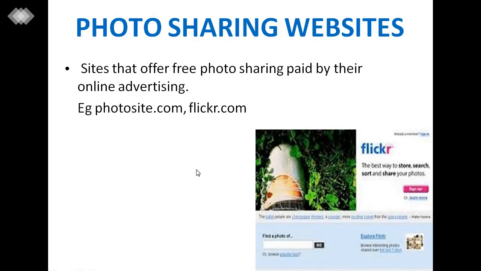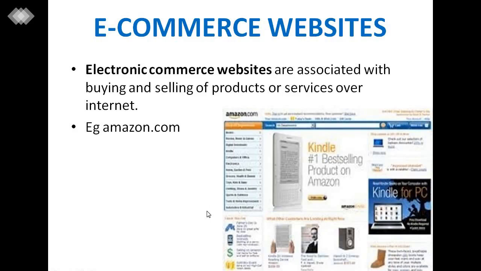Some photo sharing websites offer free photo sharing and are paid for by their online advertisements, like photosite.com and flickr.com. Now, e-commerce websites. Some e-commerce websites are associated with buying and selling of products or services over the internet. One of the best examples used by everyone is Amazon.com, an e-commerce website.